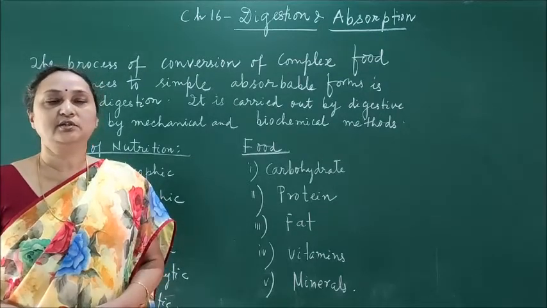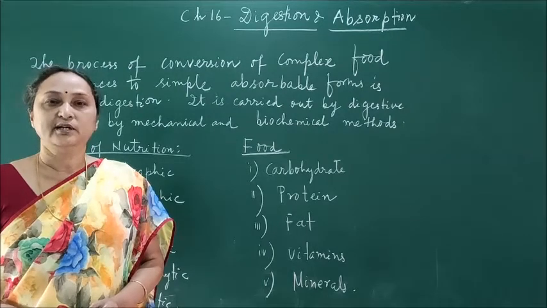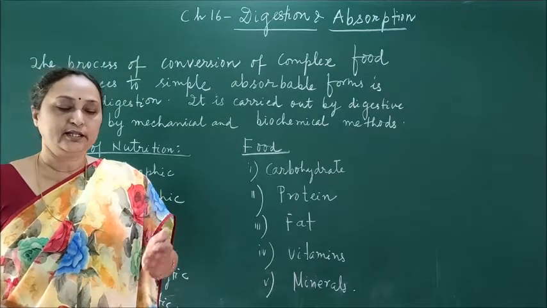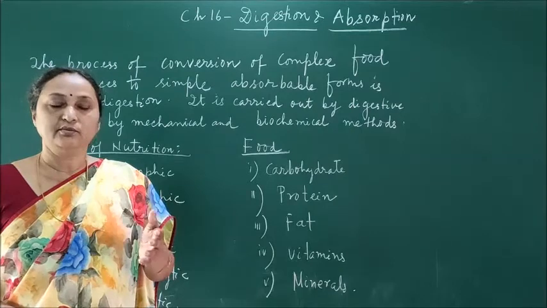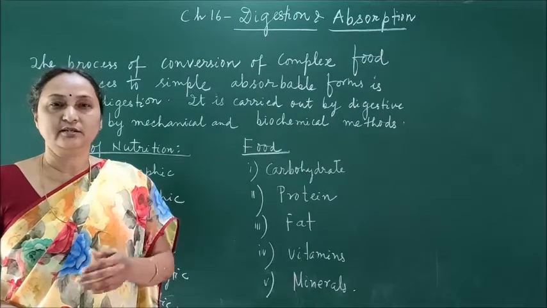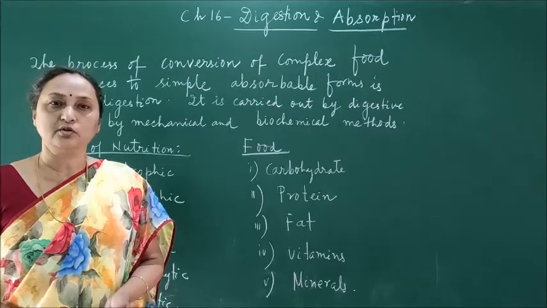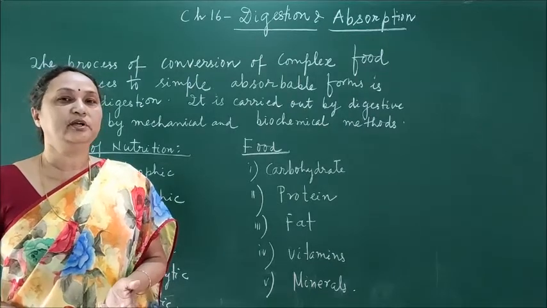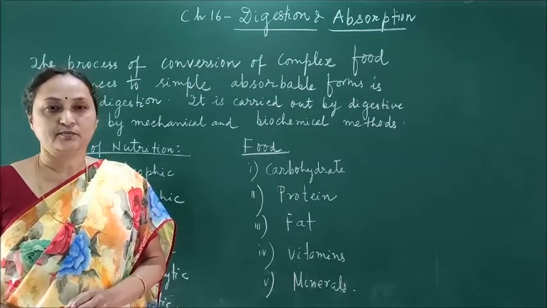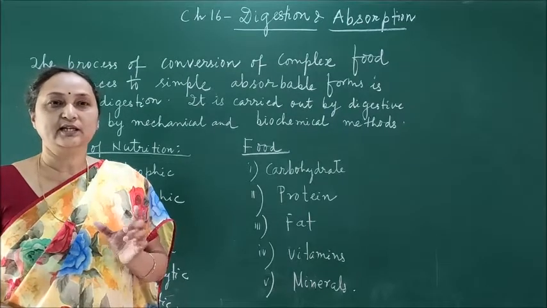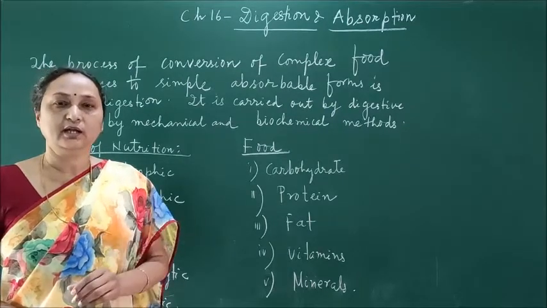And for the process of digestion, you know that if it is a simple organism, then the taking in of food and the giving out of waste material is done by the cell membrane. For example, suppose amoeba, the body is composed of one cell. So in the amoeba you can find there is no digestive system. The cell itself can carry out all the different metabolic activities.